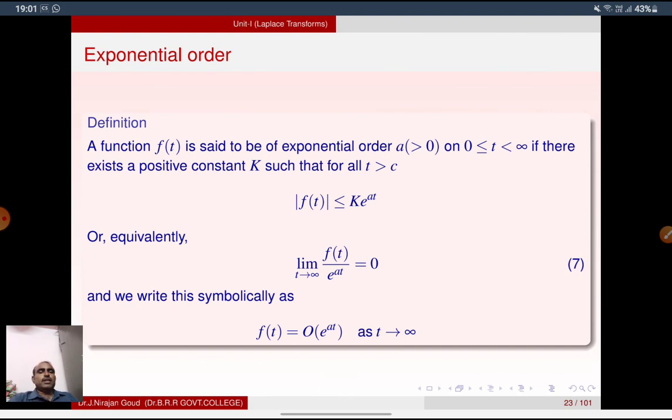Exponential order. A function f(t) is said to be of exponential order a on 0 to infinity if there exists a positive constant k such that for all t greater than c, the absolute value of f(t) is less than or equal to k times e power at. Equivalently, the limit as t tends to infinity of f(t) by e power at is equal to 0. We write this symbolically as f(t) equals O of e power at as t tends to infinity.